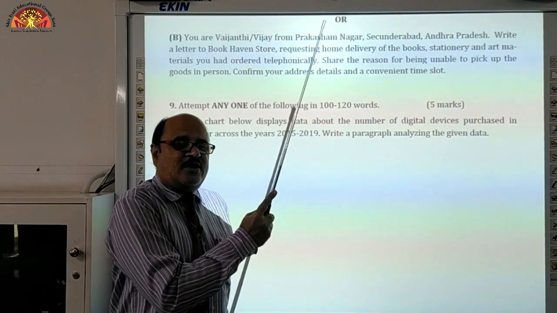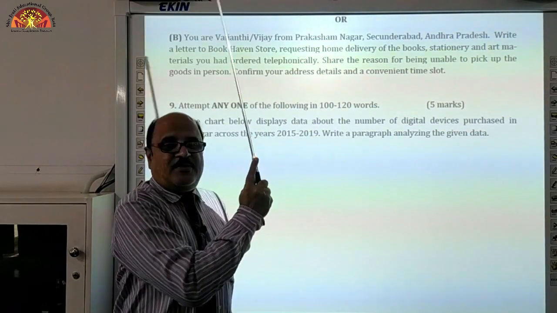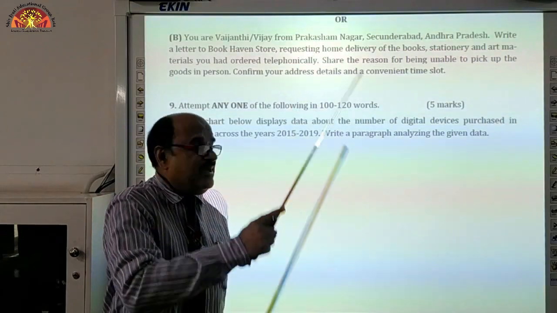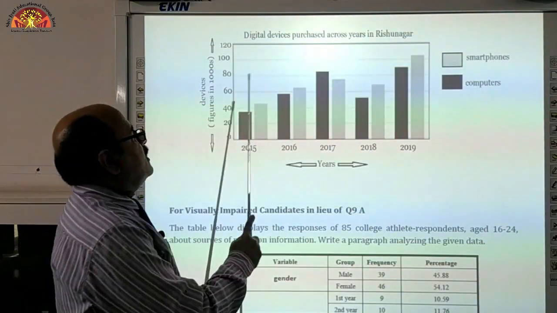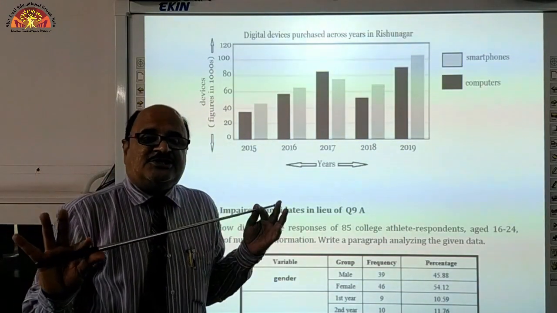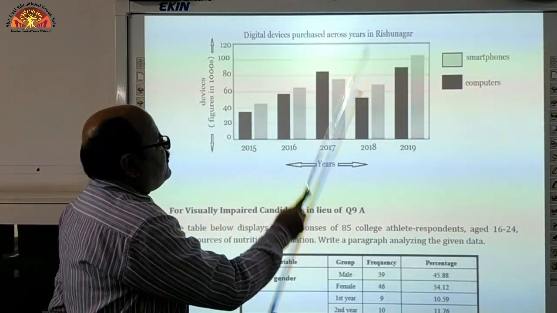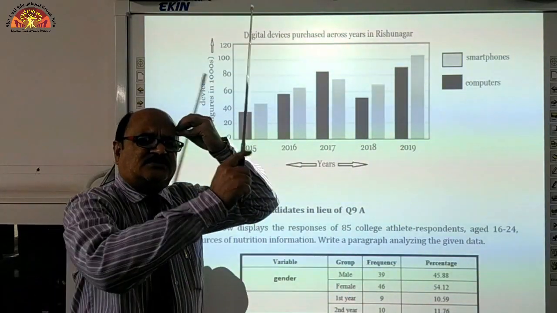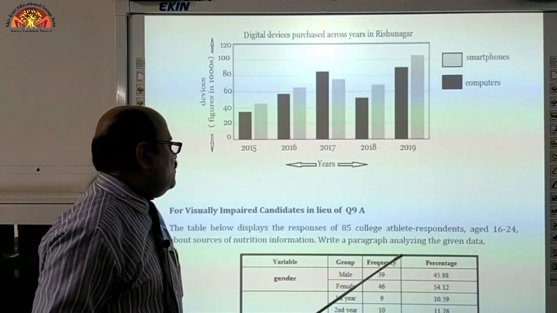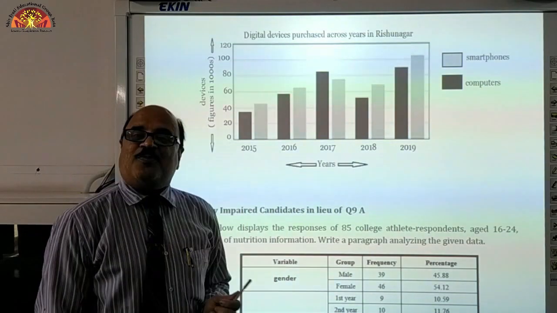So, within the 100 to 120 words limit, you have to prepare this short paragraph based on the pictures follow, right? So, this is data interpretation, graphical presentation is there. So, based on this graphical picture, you have to make up some ideas in your mind what this graph is about, and accordingly you are supposed to prepare a short paragraph.